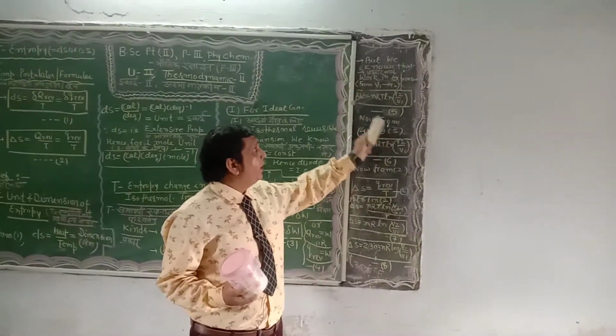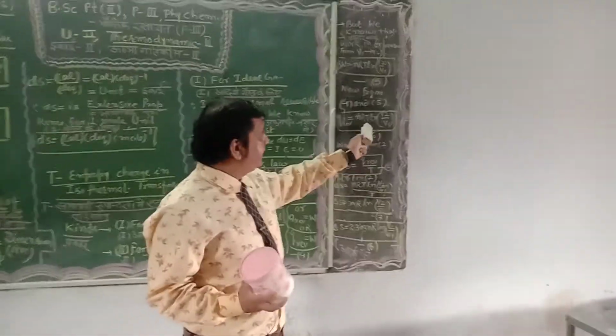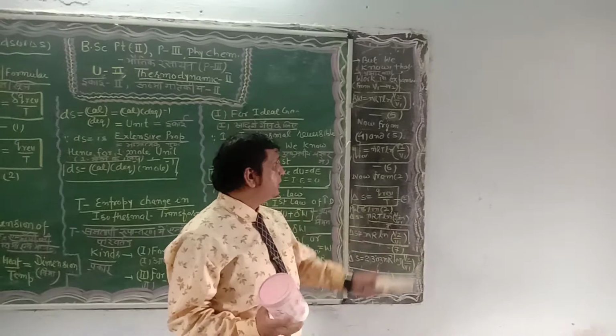Now from 4 and 5, W is replaced by Q reversible, so Q reversible is equal to nRT ln V2 upon V1, equation number 6.